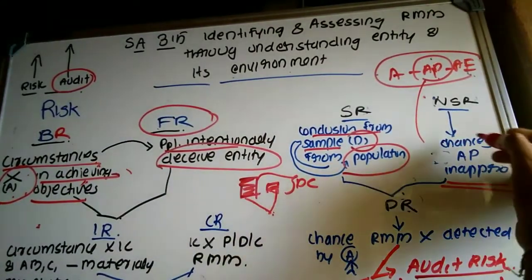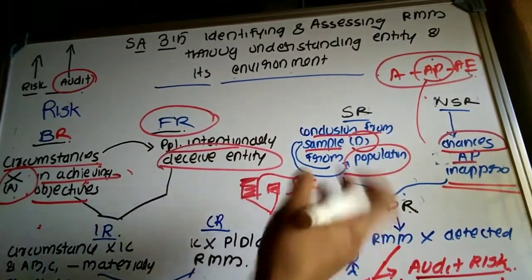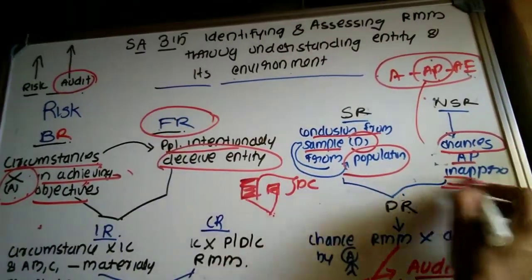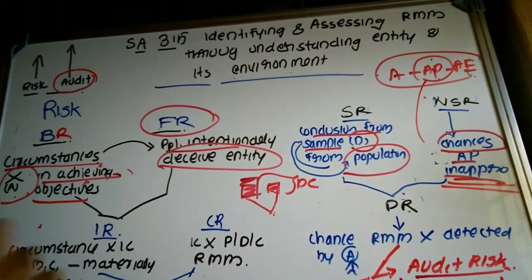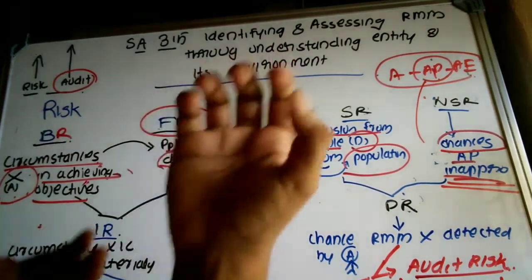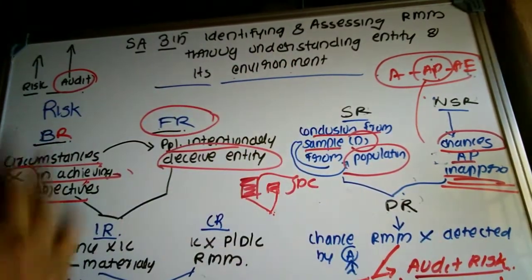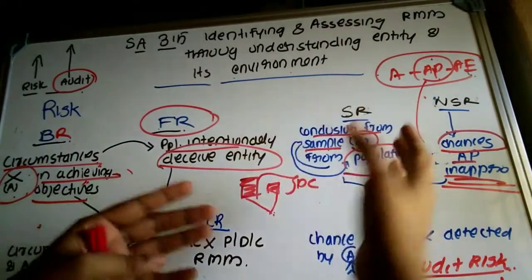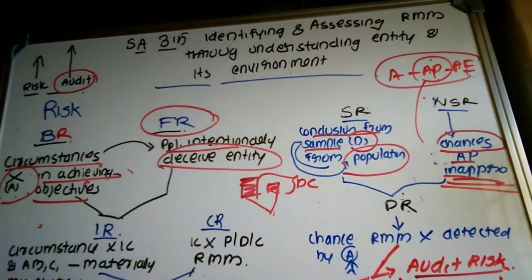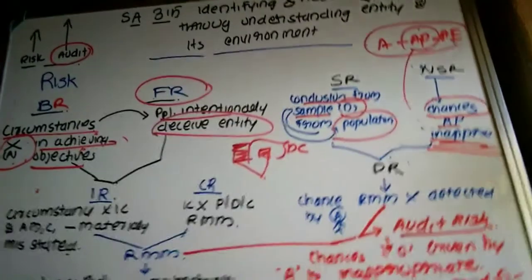That is, non-sampling risk means the chances where the audit procedure performed by the auditor to obtain audit evidence is inappropriate. Whatever procedure the auditor performed to obtain evidence is not giving sufficient and appropriate audit evidence, which means the method applied by the auditor is inappropriate. So non-sampling risk means the chances where the audit procedure is inappropriate.